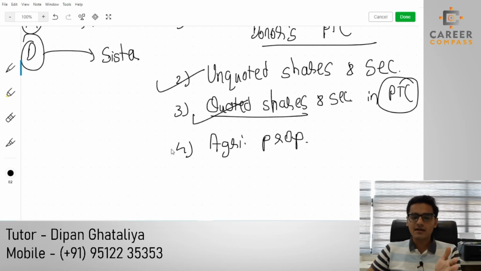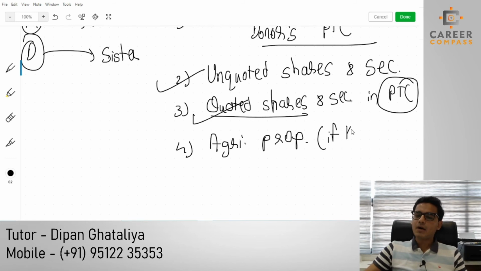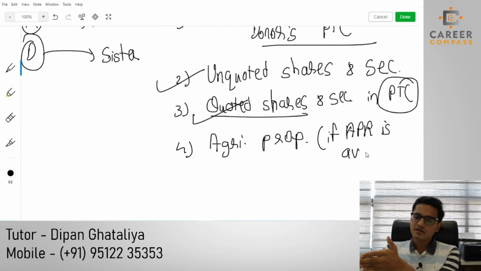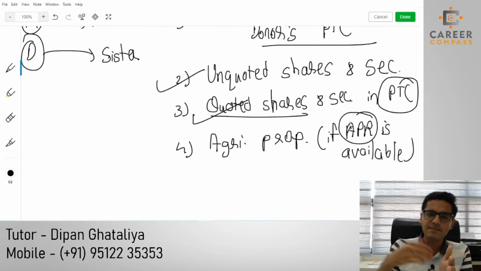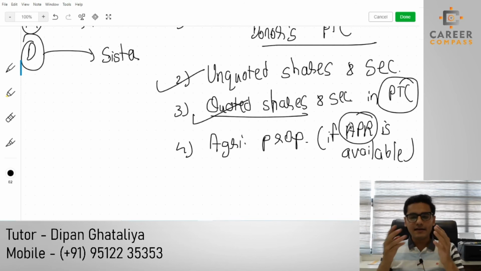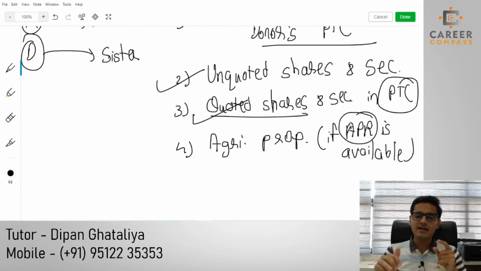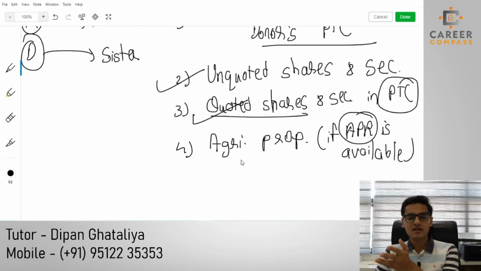But students, you can transfer the agricultural property to any person. You can get the gift relief only and only if agricultural property relief is available. We are going to learn one kind of agricultural property relief, APR, in the inheritance tax chapter. If APR is available, then gift relief will also be available. Please remember, there is no condition like personal trading company or not. That kind of condition is not there, but a simple condition is there.